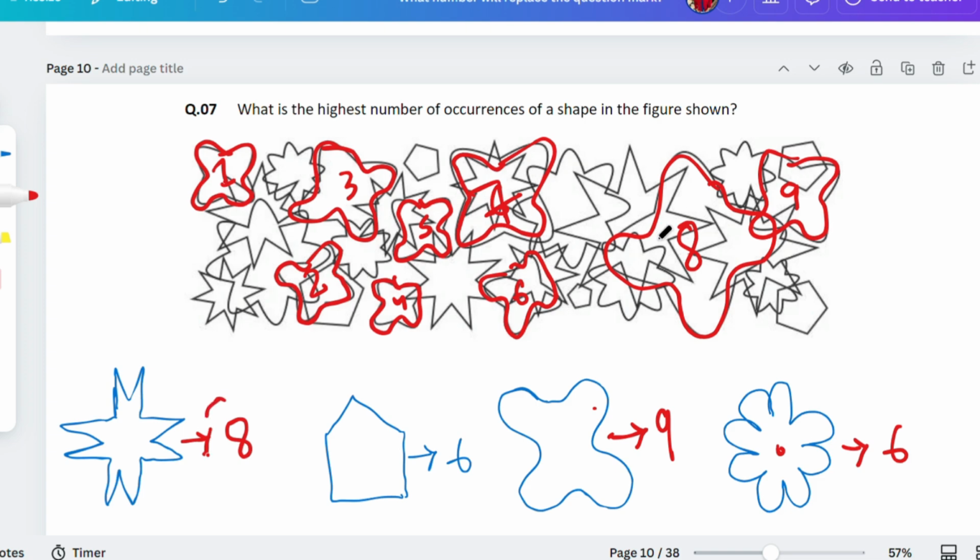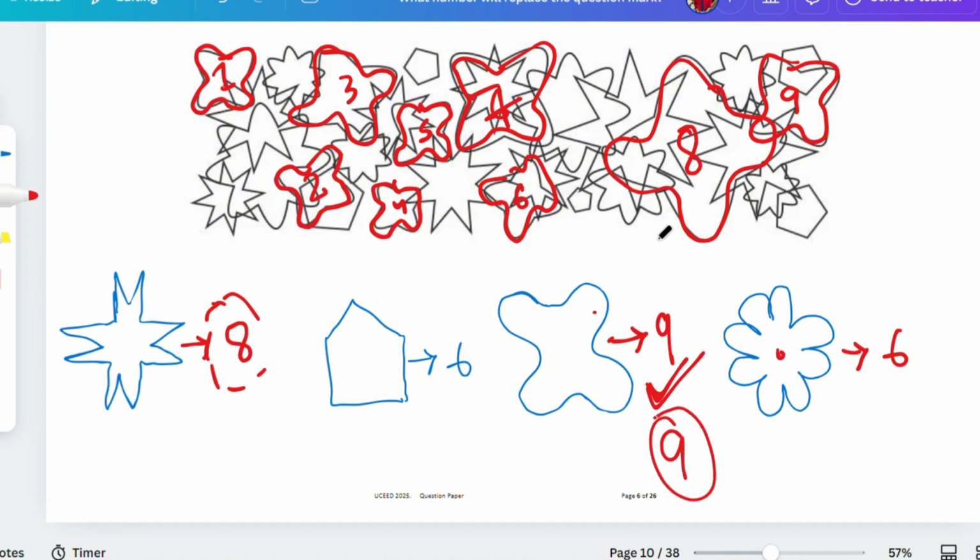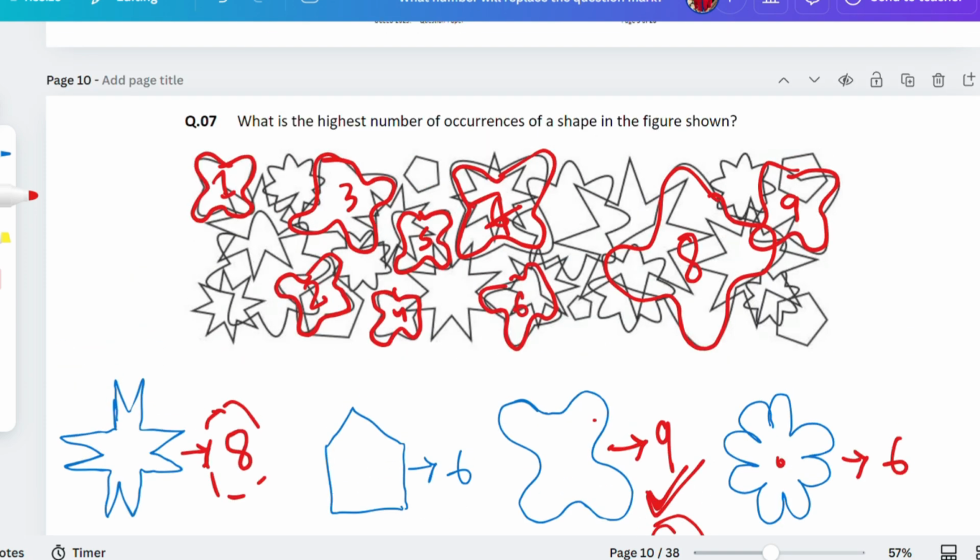The answer would be 8 as well if you didn't count this one properly. So the answer is 9 because this is the only shape which occurred a lot more times in the figure given below. So the answer is 9. You have to write 9 only because they're asking about the highest number of occurrences.